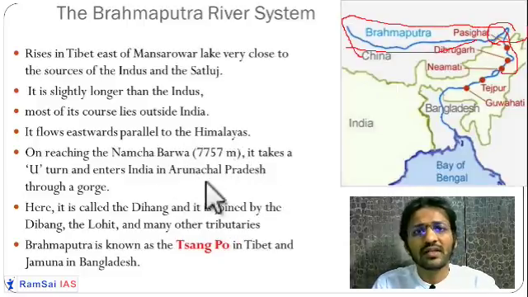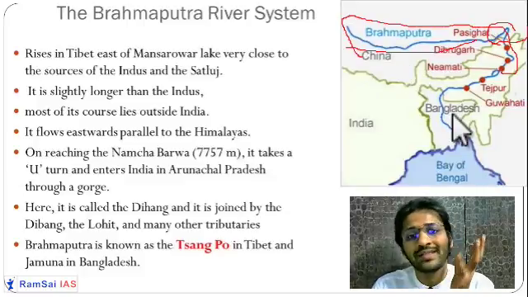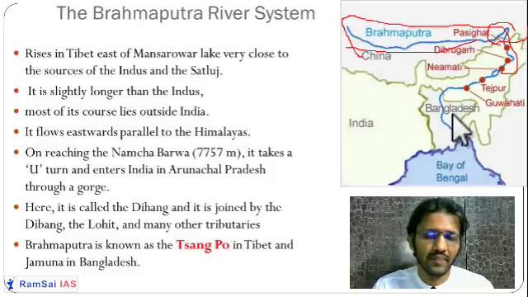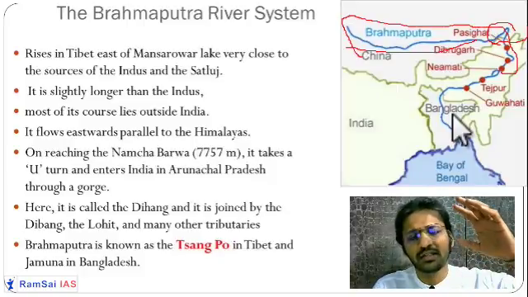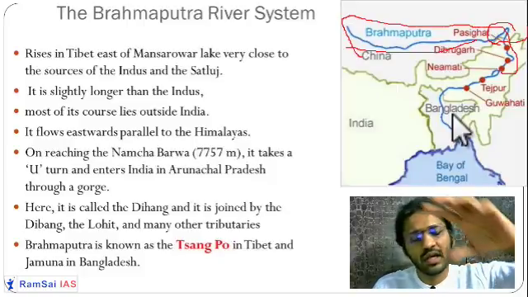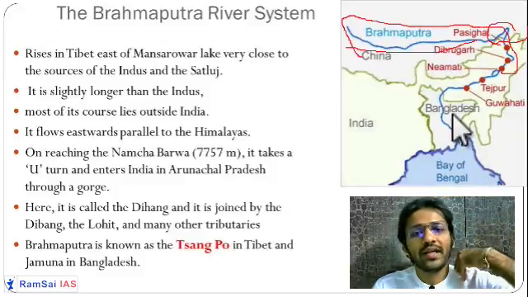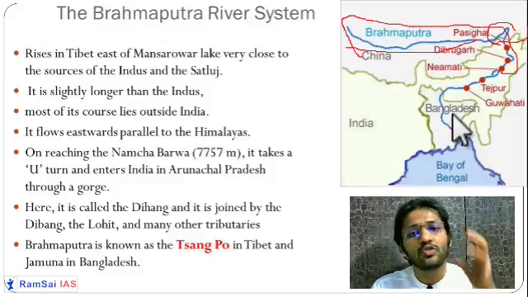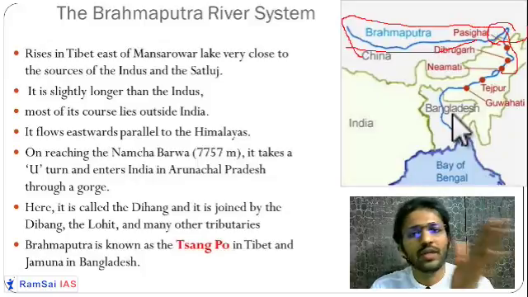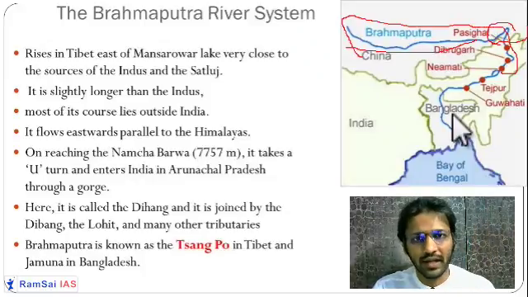So this is one of the longest rivers, and the maximum part is flowing outside India, but volume-wise it is discharging a huge volume inside India. It is carrying huge sediment along with itself because the maximum of its course is through the Himalayas. So this river shifts its course very prominently. It keeps on shifting its course many times.